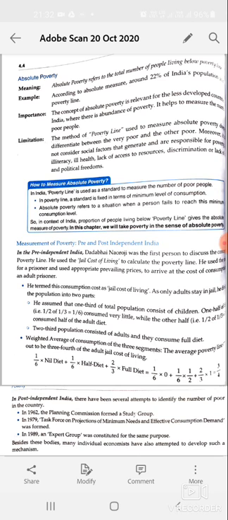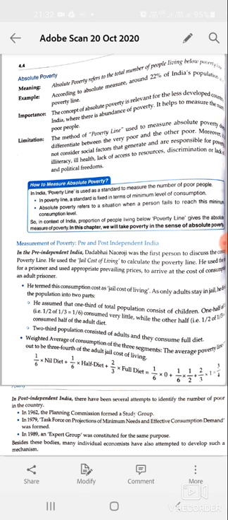Plus 1/6 into half diet, for children above 5 and below 18 who eat half of the adult diet; 1/6 of the half means 1/3. Plus 2/3 into full diet, into 1. If we add 1/6 into 0 plus 1/6 into 1/2 plus 2/3 multiplied by 1, it becomes 3/4.